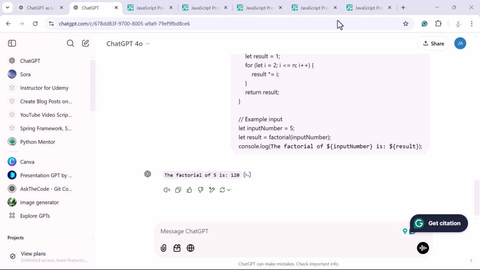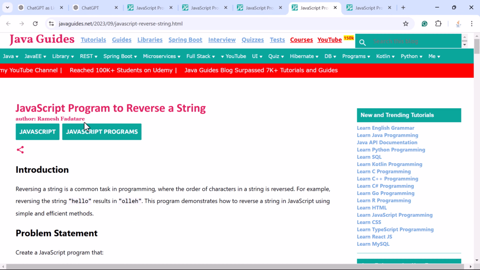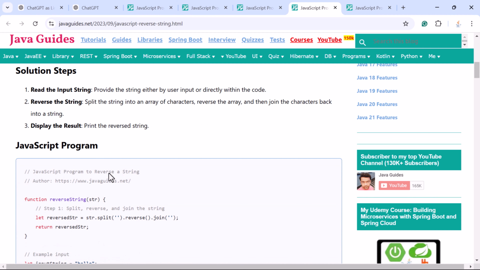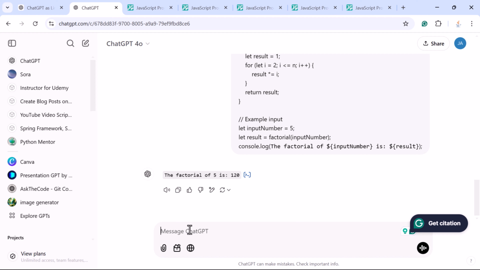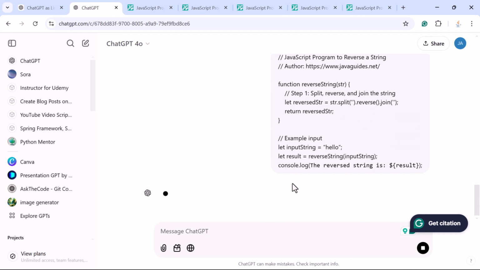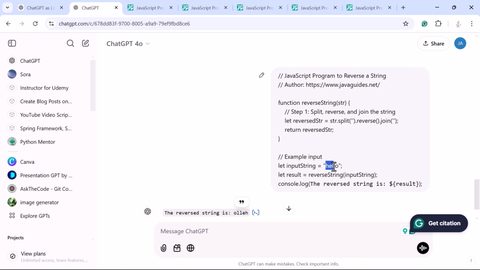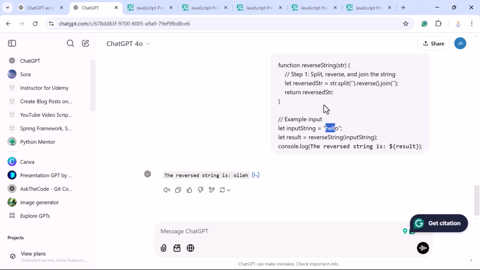Next, you can also try different JavaScript programs, like this is a JavaScript program to reverse a string. Just copy this JavaScript code and paste it over here and submit the prompt, and you can see the original string hello, and the output is the reverse string of this hello. So this is how you can use ChatGPT to quickly run the JavaScript code and get the output. Okay, you don't have to use the IDE or the online compiler. You can use ChatGPT to execute the JavaScript code like this. This is awesome, isn't it?